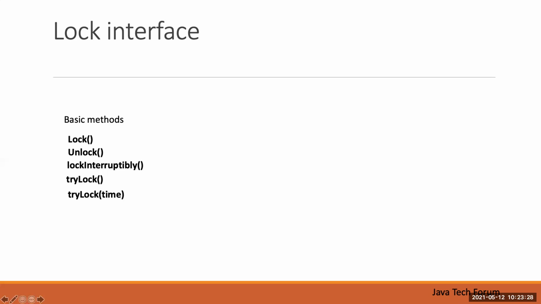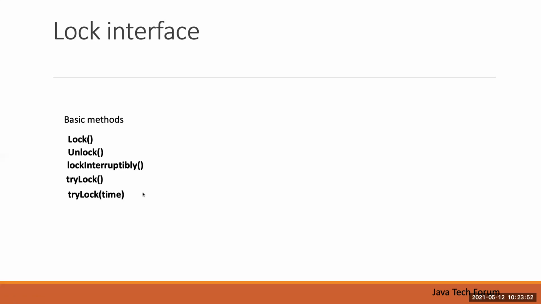Then tryLock is a new method. What it will do is check the lock. It will try to get the lock for that common resource. If the lock is available, meaning no other thread is processing, then it will get the lock. Else it will come back and do the other task.